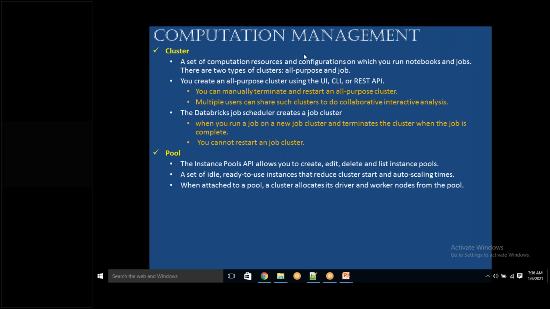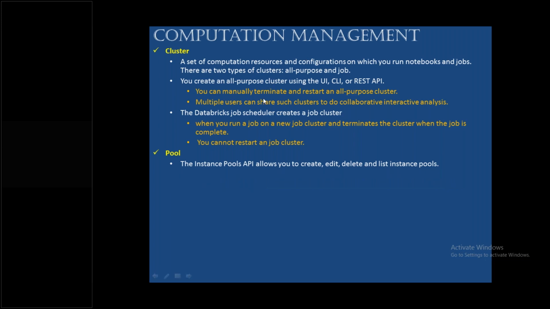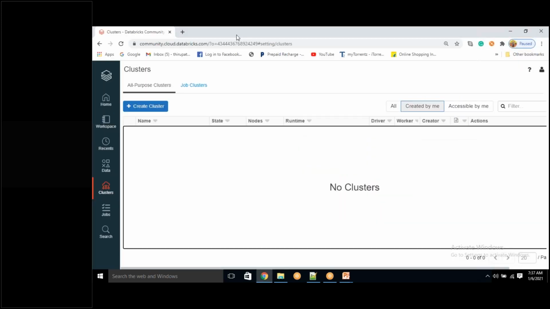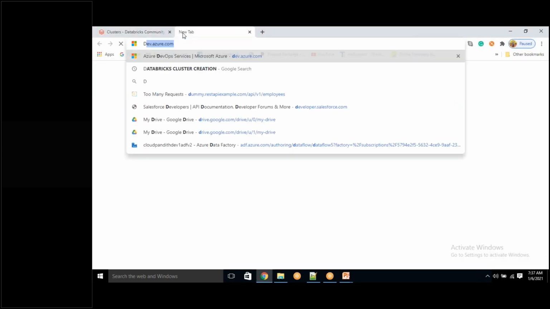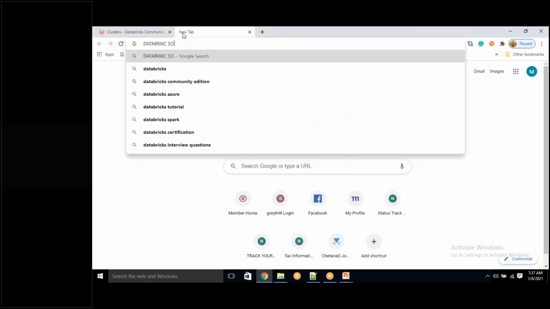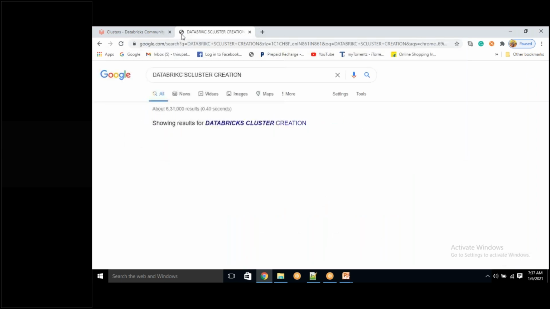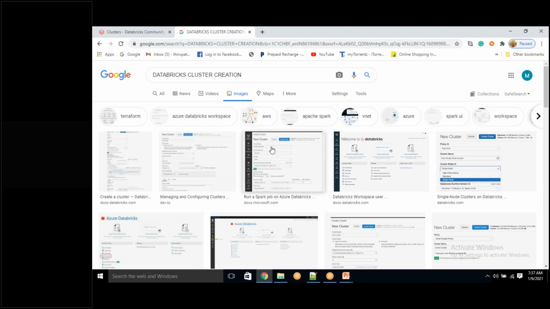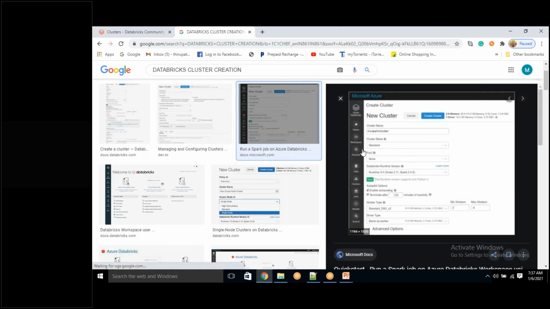Malaya, can you go back to that image once? Whatever you showed. Which one? The pool one which you showed just now. So I just wanted to clarify one thing. The Google image which you showed, regarding the pool. So once you select the pool, the other things will automatically get populated. You don't need to select all those things, the workers and everything.